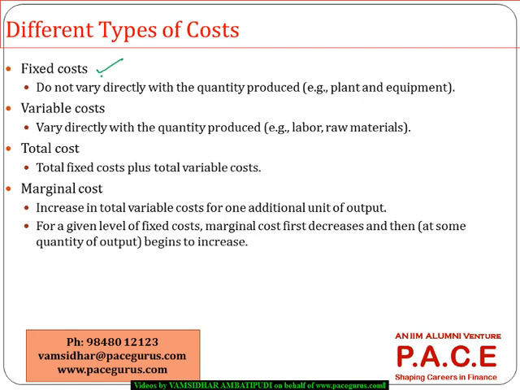Whichever costs are more linked with the output that is produced, we call them variable costs. Variable costs vary with the output that is getting produced, whereas a fixed cost does not vary with the output. Whether you produce the output or don't produce it, there is a fixed cost. We have already discussed this as a part of our leverage chapter in corporate finance also: the fixed cost versus the variable cost, and even the break-even points. And here we also discuss another thing called marginal cost. For producing one additional unit, what is the cost?